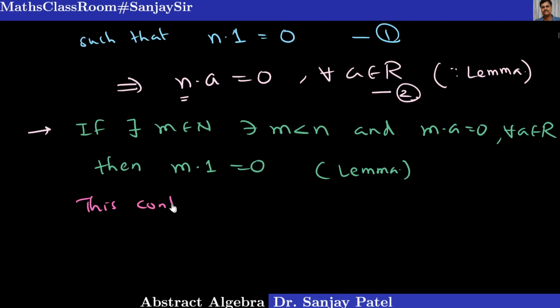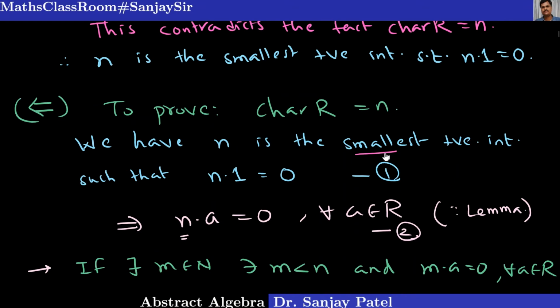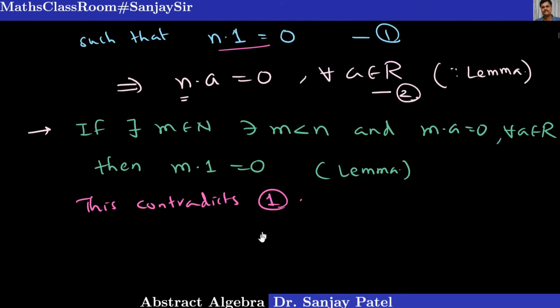This contradicts the result 1, that n is the smallest positive integer for which n into 1 equal to 0. Therefore, our supposition that if m less than n is given, then m into a equal to 0 is true, is not possible.